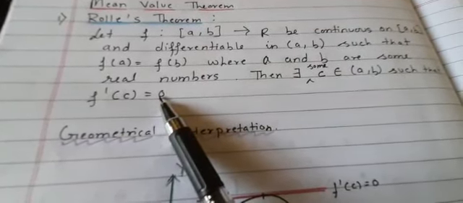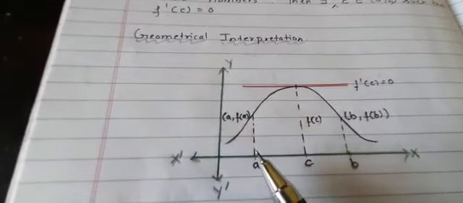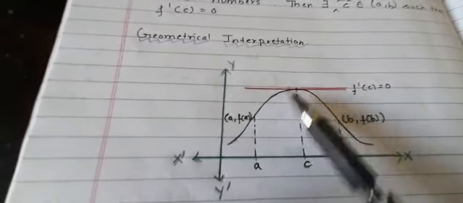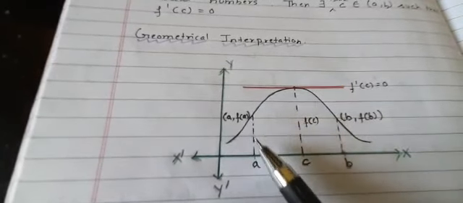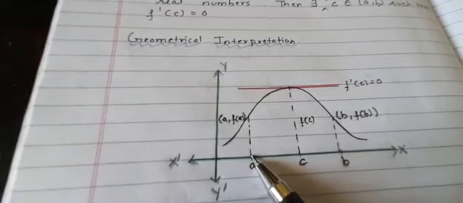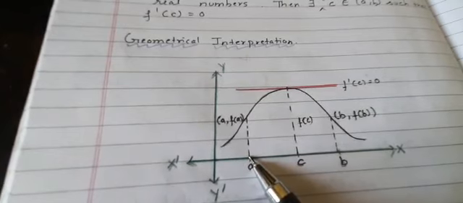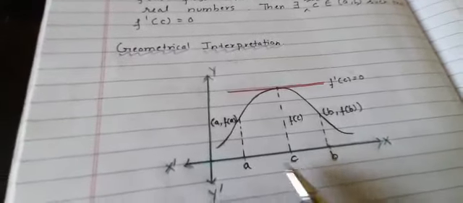We will understand its geometrical interpretation, what it is trying to say. So see the geometrical interpretation here. This is the closed interval [a, b]. I have taken one interval, and we can see that the graph of this function between a and b is continuous in the closed interval. It is differentiable also, but at the endpoints it can never be differentiable, because at a the left hand derivative will not exist and at b the right hand derivative will not exist. So we cannot talk about differentiability at the endpoints. That is why we wrote differentiable in the open interval (a, b).